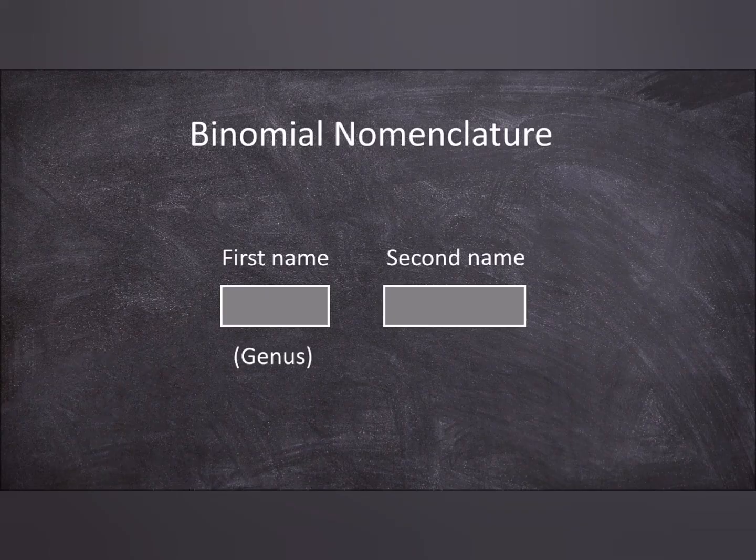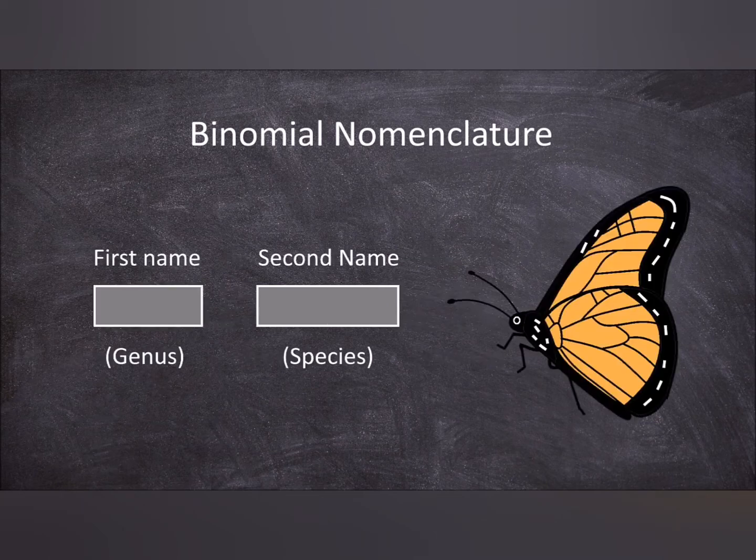So we now want to talk about the binomial nomenclature of organisms. Remember I said the first name is gotten from the genus, which can also be called the generic name. And the second name is called what? The species, which is also called what? The specific name. So the first name is the generic name, and the second name is the specific name, which is gotten from the species.